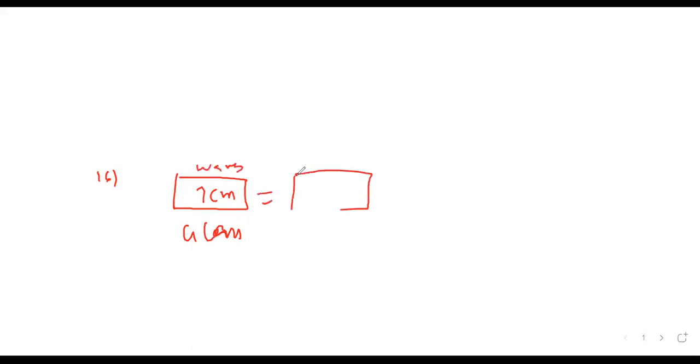A glass slab of thickness 7 centimeter contains the same number of waves as it contains in 9 centimeter thickness of water, when monochromatic light passes through them. The ratio of wavelength of light in glass to that in water is how much? Yes, Aryan, any idea of this sum?